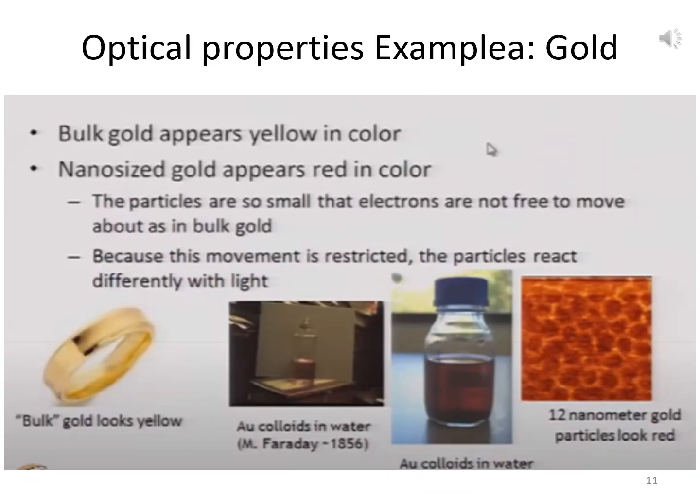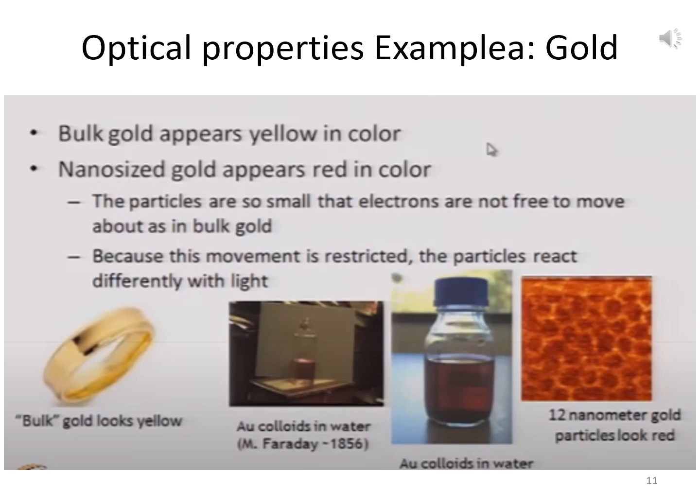So here we will take the example of gold optical properties. Like if we see bulk gold, like we use in jewelry, the color of that gold is yellow, but that is in bulk or micro, or we can say in the centimeter range or in the micrometer range.